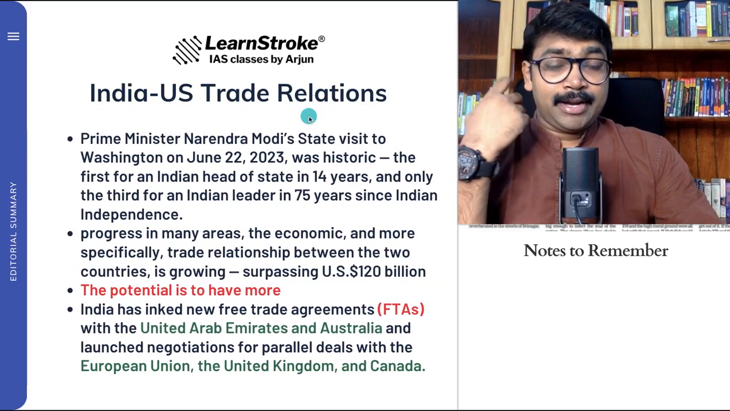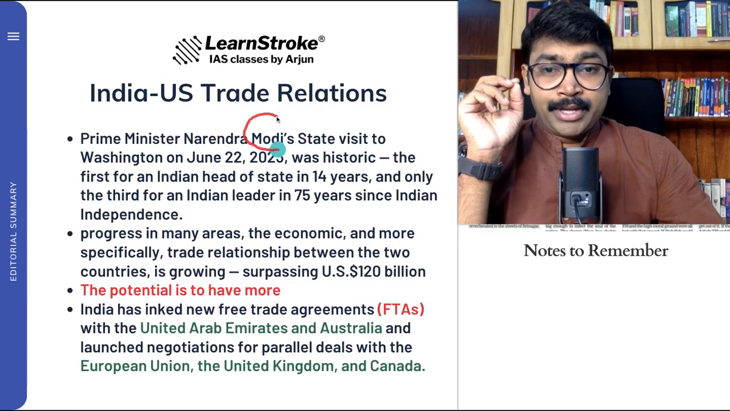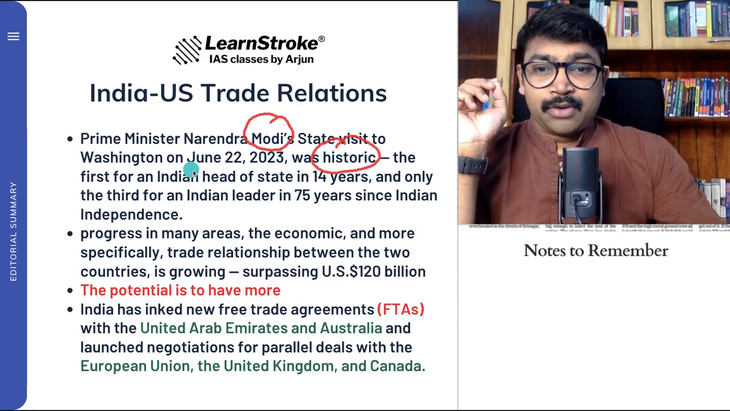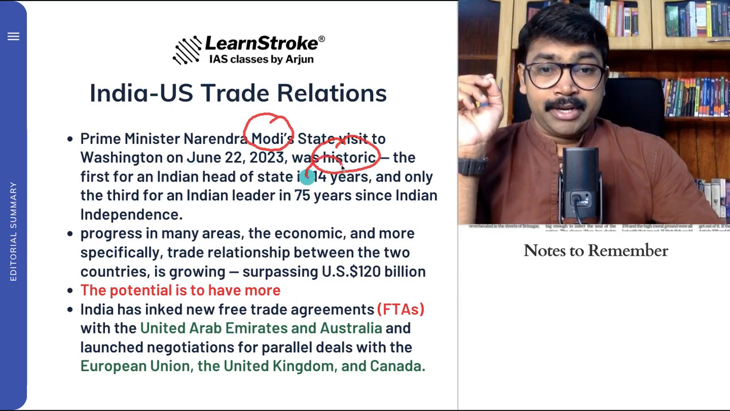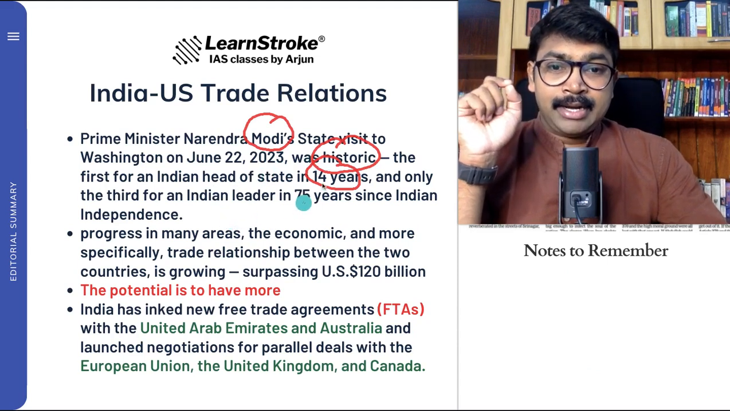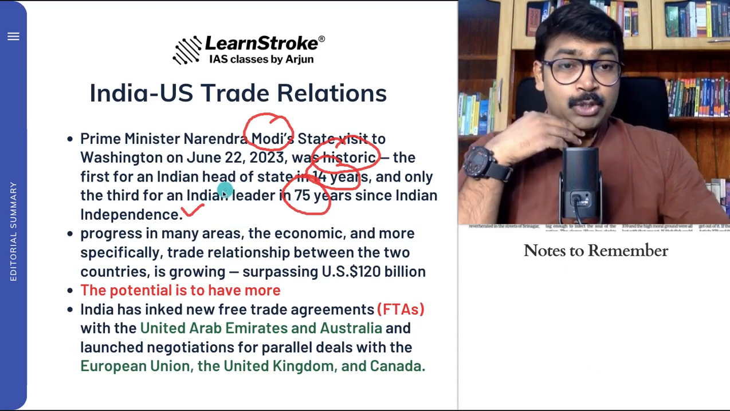The India-US trade relationship is another important aspect because Prime Minister Modi's recent visit to Washington was seen as very historic. Why very historic? Because it was the first state visit by an Indian head of state in 14 years. Very important. First in 14 years, and only the third for an Indian leader in 75 years since Indian independence to make a state visit to Washington.